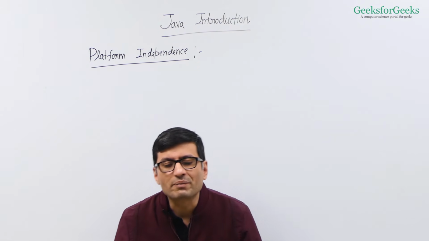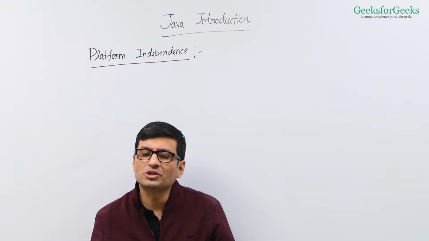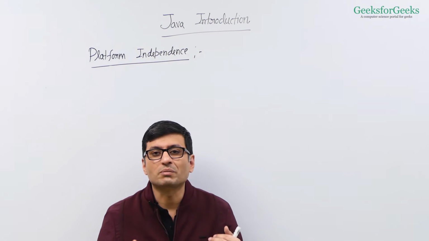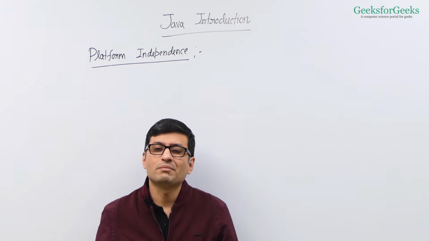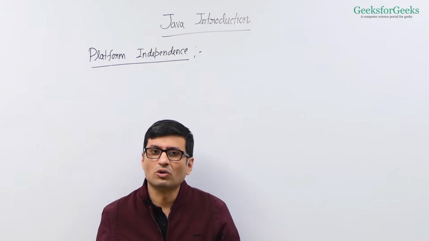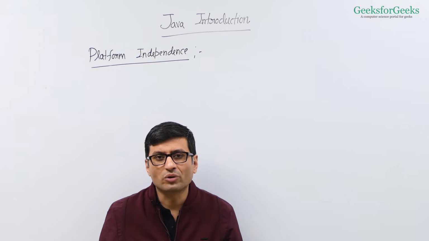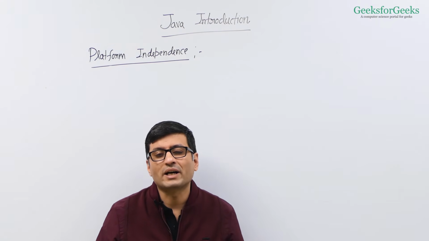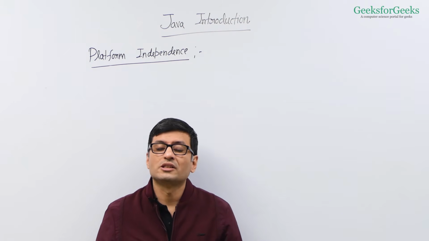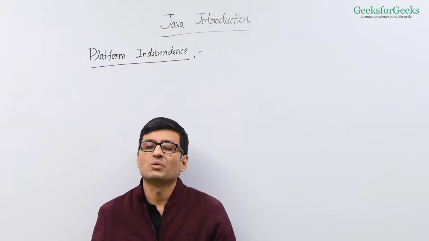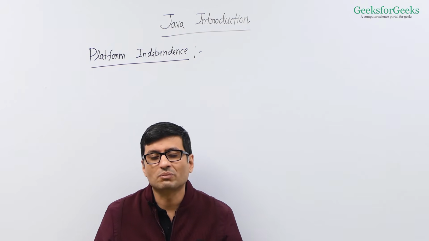This platform independence idea was introduced with Java. It was not there in earlier languages like C or C++, but many modern languages followed this idea. For example, Python generates an intermediate code which is then run by Python specific virtual machines. C# by Microsoft also generates an intermediate code which is run by virtual machines.